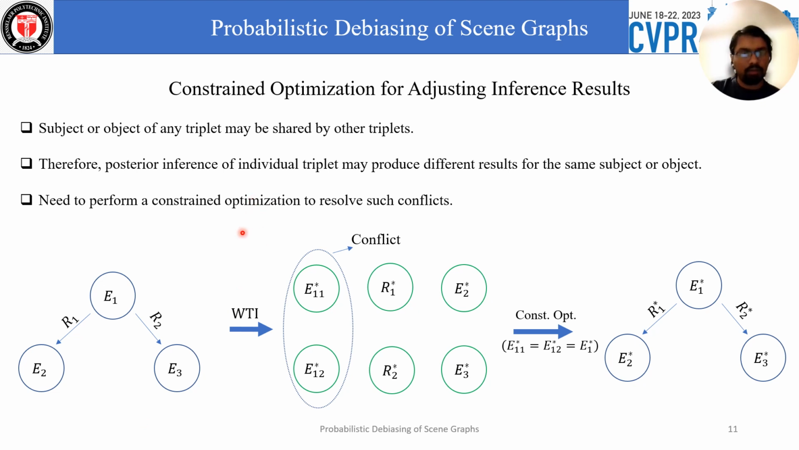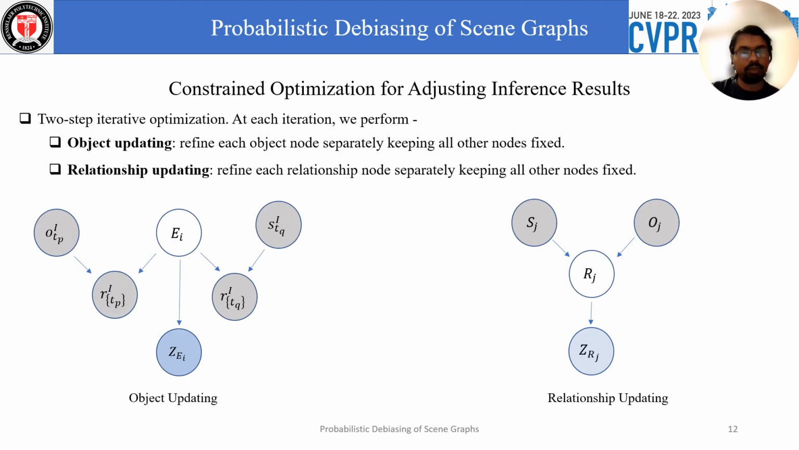Here we give the reason why we need the constraint optimization. Any triplets, as you can see here, can share the subject or object. So after the WTI step, the subject or object may have different values, and then we need to perform this optimization, which will resolve the conflict and optimally choose one value for multiple instances. We do this optimization in two steps. First, we update the objects and then we update the relationships.